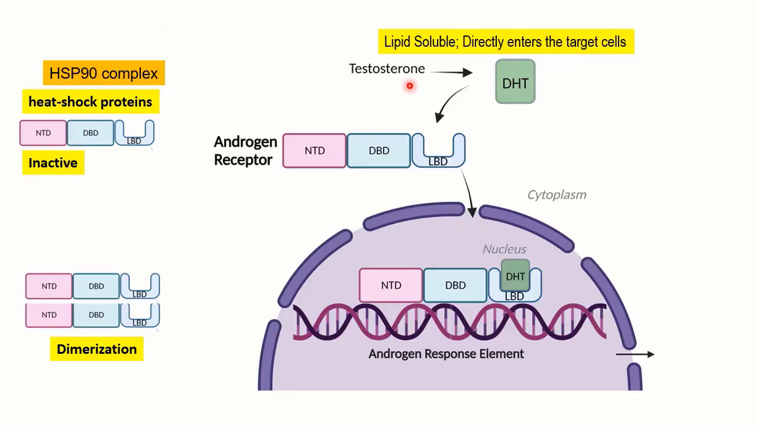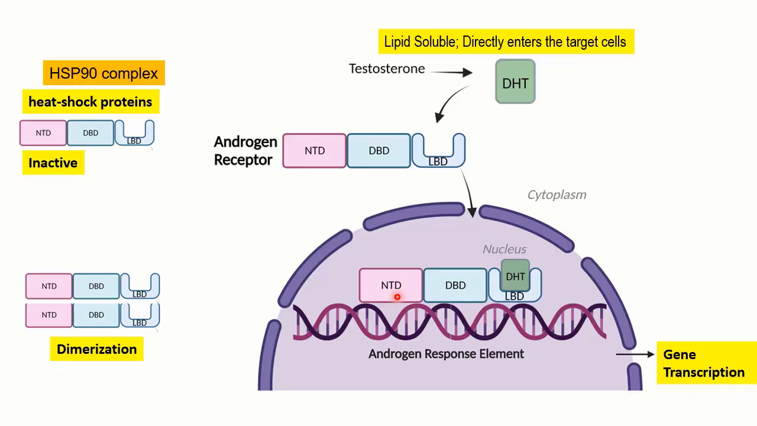So, when the testosterone or the dihydrotestosterone comes and interacts with the ligand binding domain, the HSP90 complex is going to move away. You are going to see the dimerization of the receptor, and when it gets dimerized, that would mean it is going to move into the active form. And when it is in the active form, it is going to move from the cytoplasm into the nucleus of the cell, and in the nucleus it is going to interact with the DNA, and that is going to lead to the transcription of a particular set of genes.